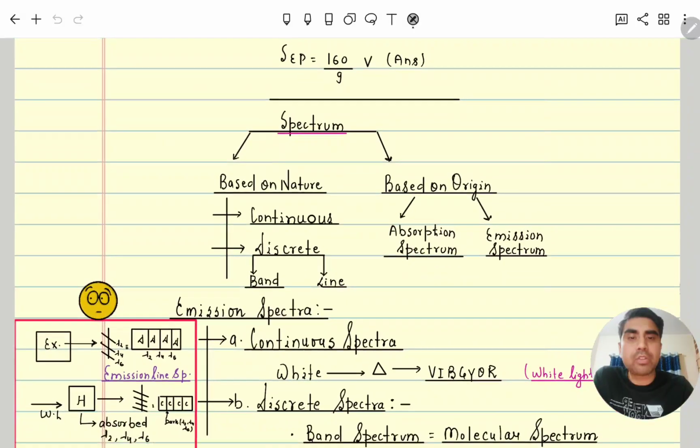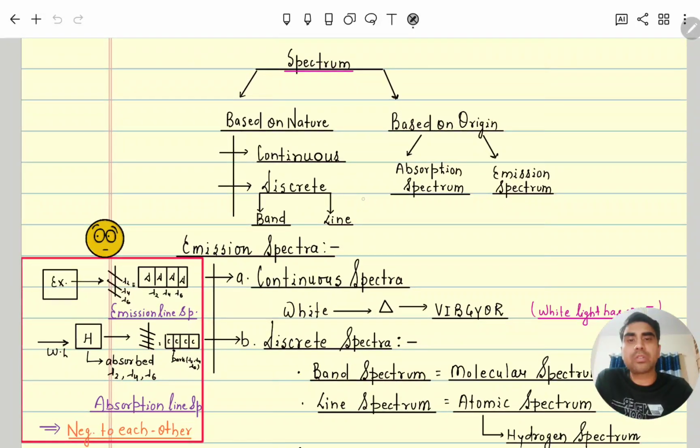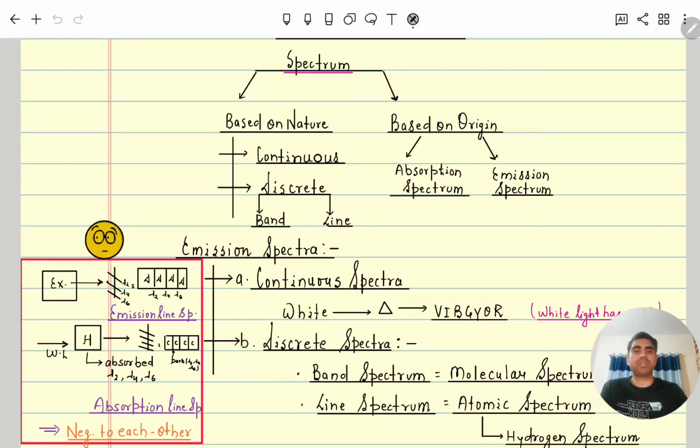Now coming to the spectrum topic. So a spectrum we will discuss mainly for the hydrogen atom, means a one-electron system only. What is the meaning of a spectrum? A spectrum is formed when white light or any light passes through a prism, and according to wavelength the emitted light is segregated by the prism and formed on a photographic film or a spectrogram. That is called a spectrum.